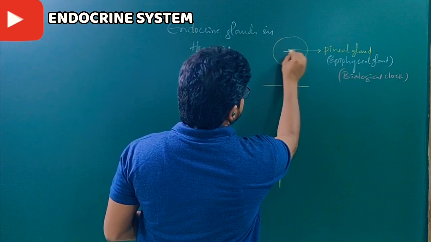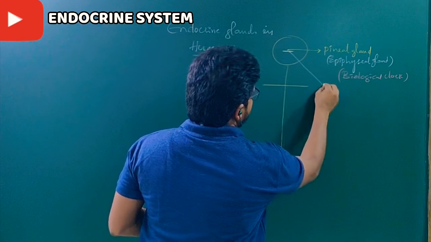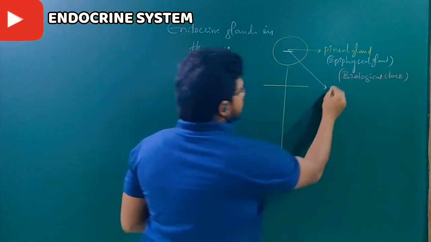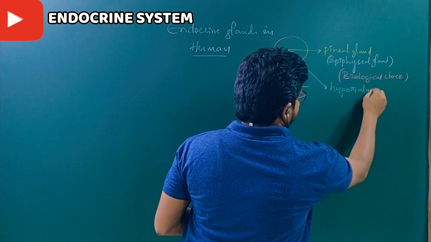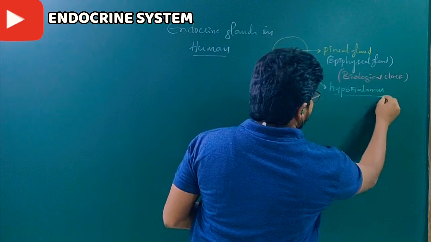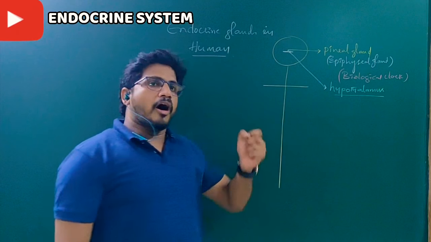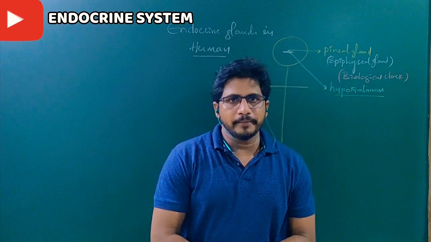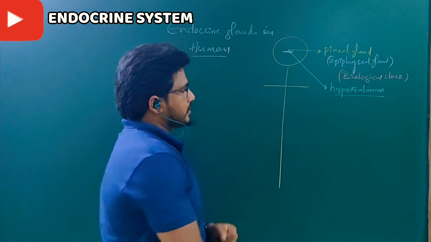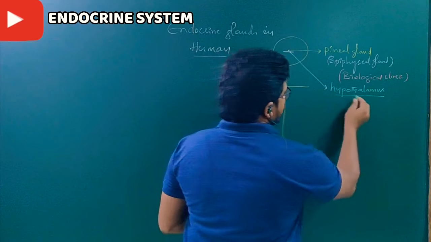Below this is the hypothalamus. The hypothalamus is a part of the brain, the forebrain, but it also has a hand in organizing many endocrine glands.